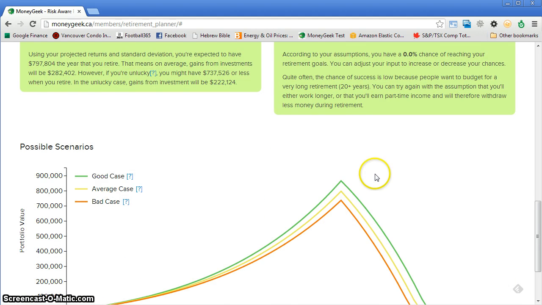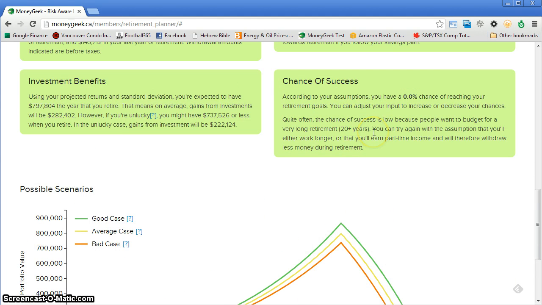As you can see, in this case, we now have 0% chance of reaching our retirement goals because you get a lot less from your investment gains. So as you can see, by taking the ultra-conservative approach, you're essentially guaranteed to fail to reach your retirement goals unless you drastically increase your savings. And this is why putting money under your mattress is not a good idea.